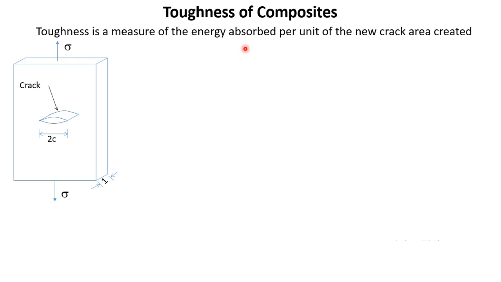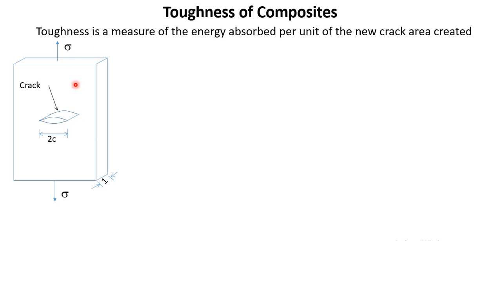Now let us look at this figure. This is a plane stress condition of a specimen. This specimen has unit thickness and has a crack in the center. The dimension of this crack is 2c. Sigma is the nominal stress, that means the stress we apply on this specimen. This crack has unit thickness, so we assume that this thickness goes all the way through the material.